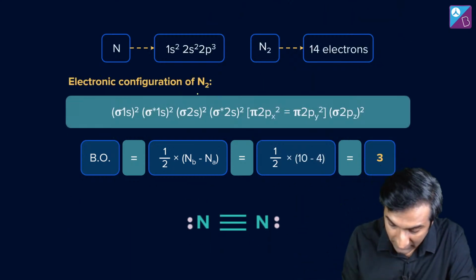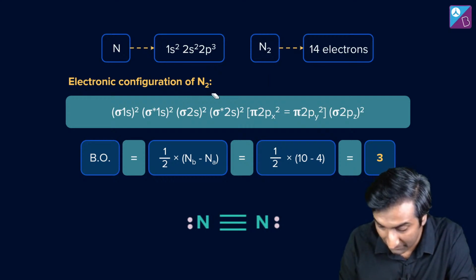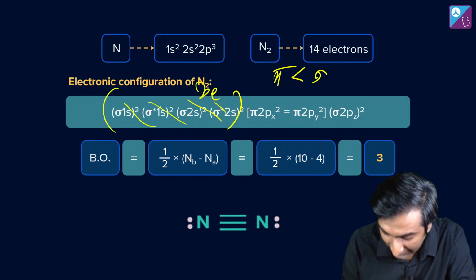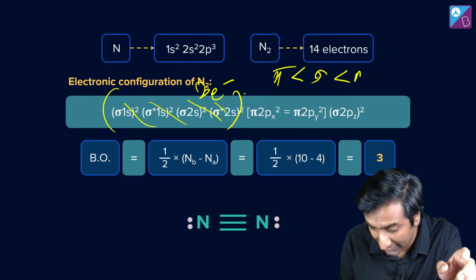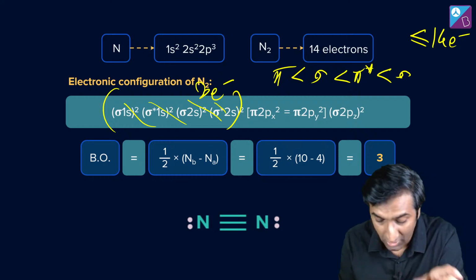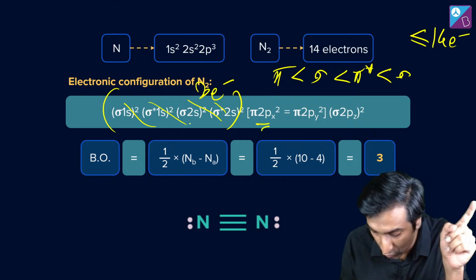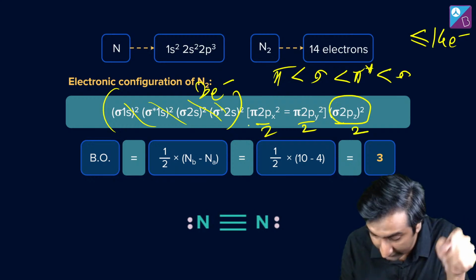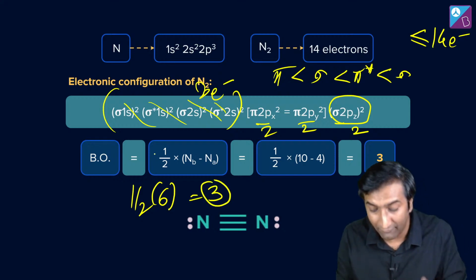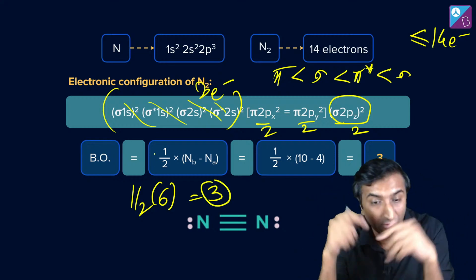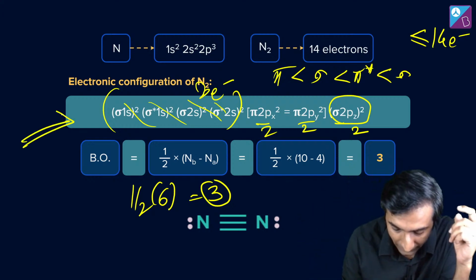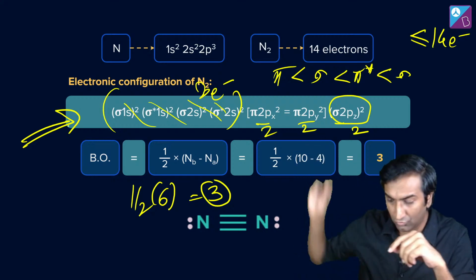Similarly, nitrogen में, remember, nitrogen का order क्या था? Sigma नहीं, पहले pi, right? Pi, sigma. This 8 electron तो हो गया, cancelling out 8. Okay, 8 electron हट गए. Forget that. Pi, sigma, then pi star, and then sigma again. Why? Because it's less than equal to 14 electrons. And it's exactly 14 electrons. तो 8 हो गए और 6 बचे. तो 6 में से 2 and 2, and then lastly 2 more in this. Now if I do it this way, it's simply half into 6, which is equal to 3. There you go. I've got the same answer. Okay. And इसका bond order इसलिए है equal to 3. But how is it 3? You see, get in the habit of doing it this way. It's easier. Life is so much easier with that बिल्कुल कोने वाली चीज.